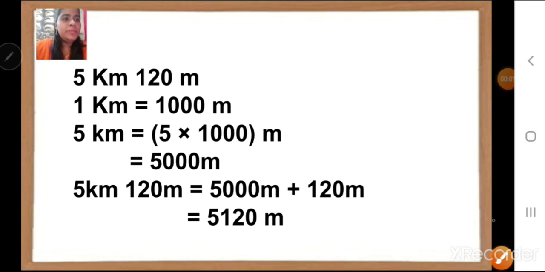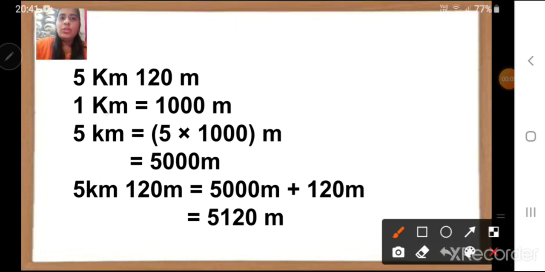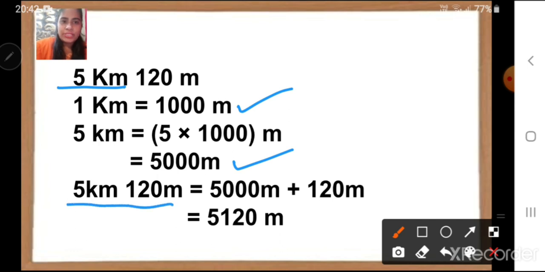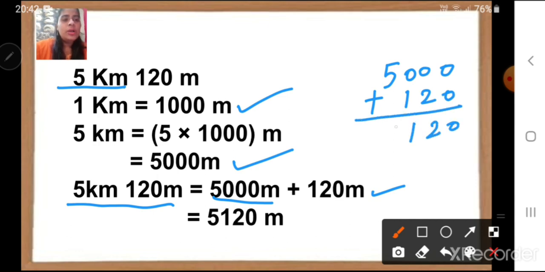See children, here the same thing: 1 kilometer is equal to 1000 meter, right? Then we will convert 5 kilometers first. 5 kilometer is equal to 5 into 1000 meter, which is equal to 5000 meter. Then we will write the question and replace 5 kilometers that we have got as 5000 meter plus 120 meter. Then we will add, right? 5000 plus 120 meter is equal to 5120 meters. Got it children? How we have to do it?